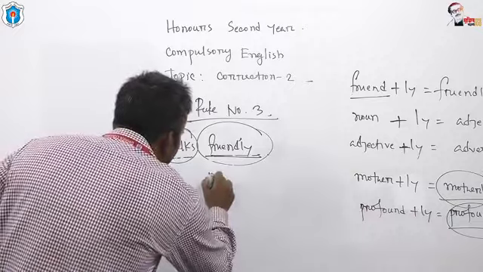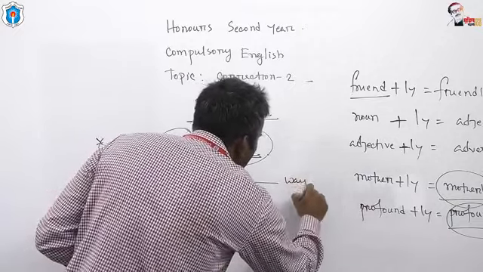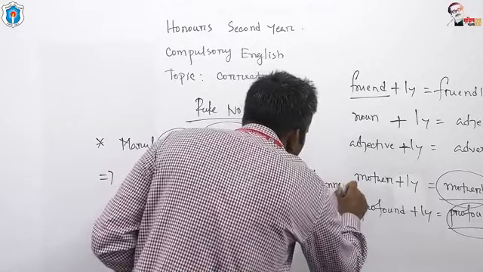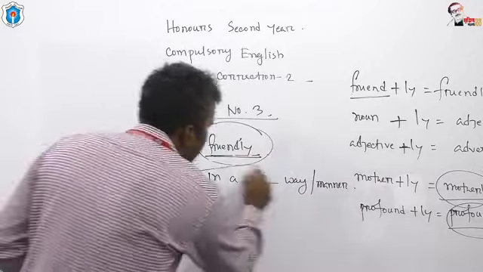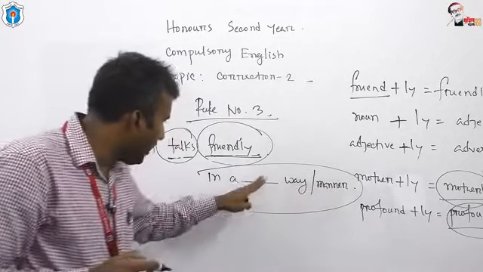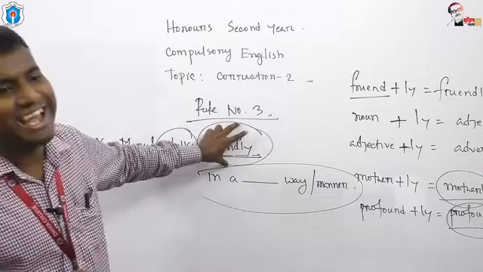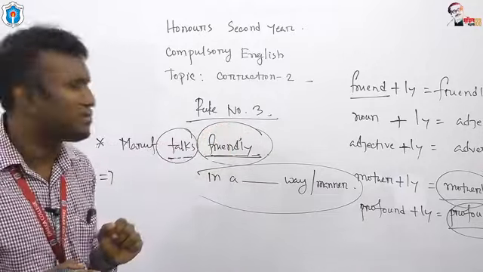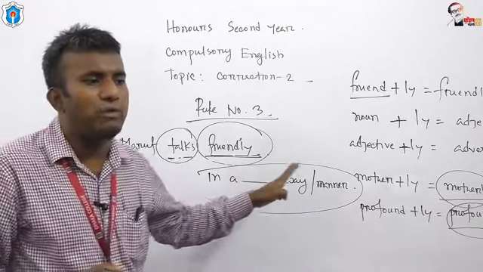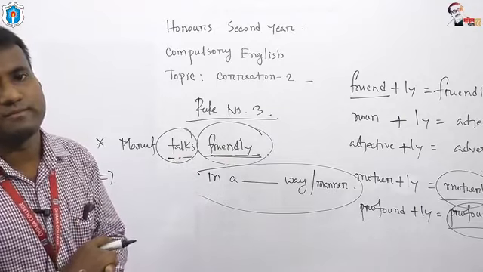We have to use in a dash way or manner. In this blank, you have to use this adjective. So what is the correct one? Maruf talks in a friendly way.